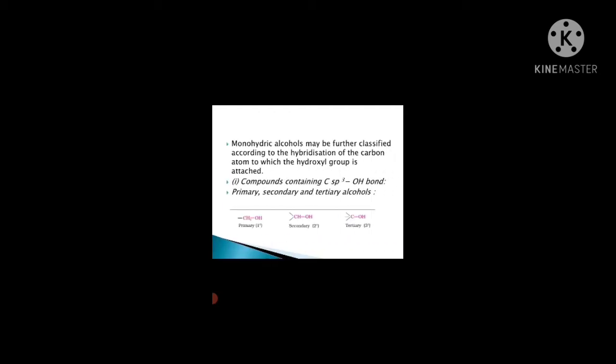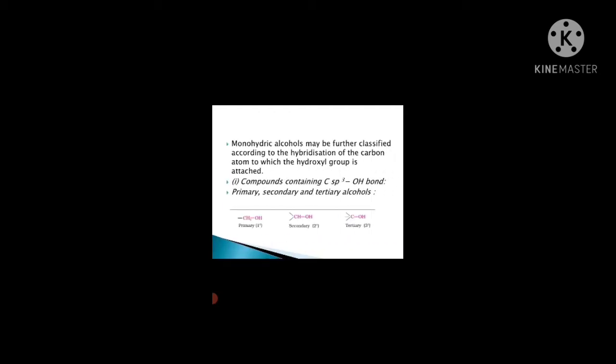Now alcohols and phenols may be classified as monohydric, dihydric, trihydric, polyhydric compounds depending on whether they contain one or more hydroxyl groups in the molecule. In case of monohydric, you can see there is one OH. In the case of dihydric, it is two OH groups, and trihydric and polyhydric have three or more than three groups.